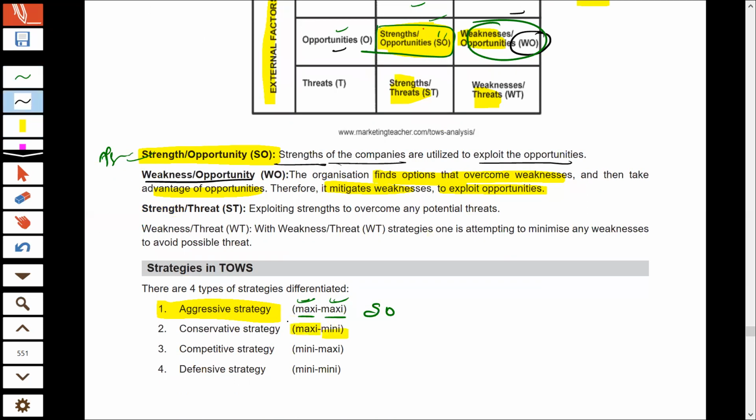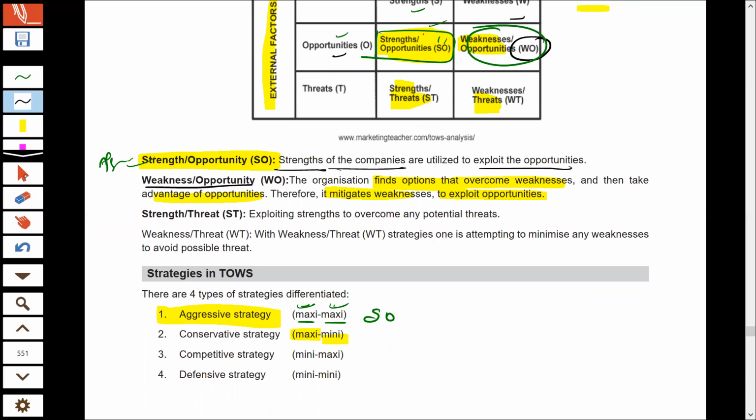Now, maxi mini is nothing but maximum use of your... the strategy is not maxi mini here. Okay, the strategy here is mini max. You have to minimize your weakness and you have to take maximum benefit of the opportunity. And so the strategy here is mini max, or the competitive strategy. For WO, the strategy is competitive strategy.